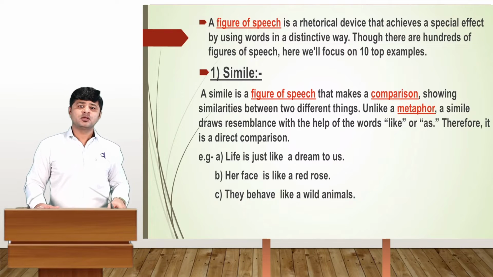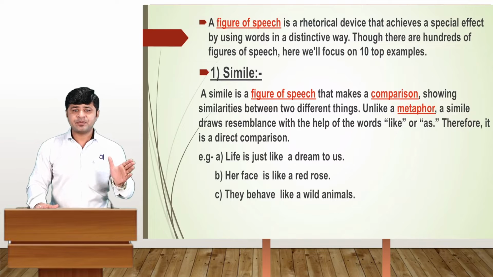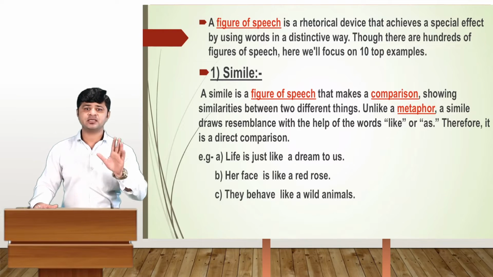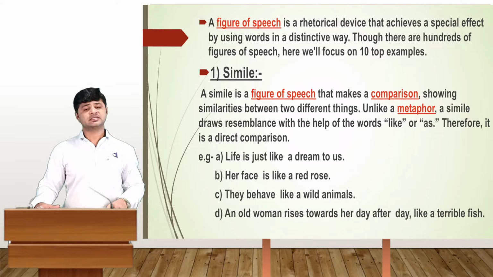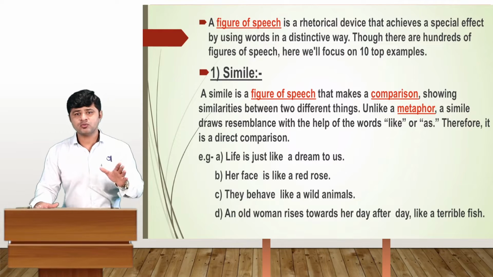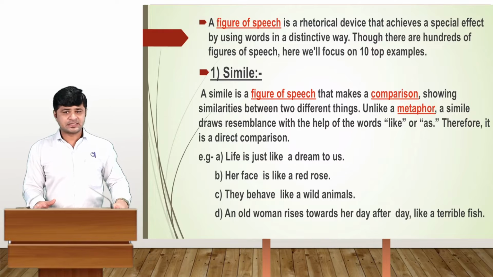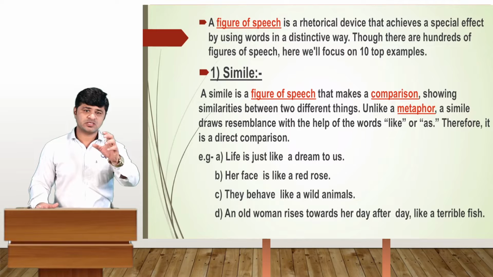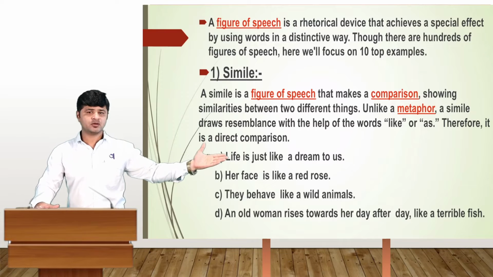Okay. The next one is: they behave like a wild animal. So it is a direct comparison here. That's why it is called a simile. Another example: an old woman rises toward her day after day like the terrible fish. So these are some examples you can see here in front of you.